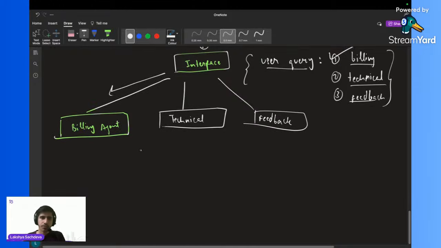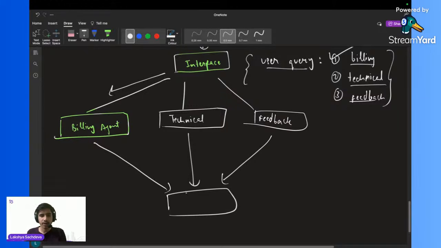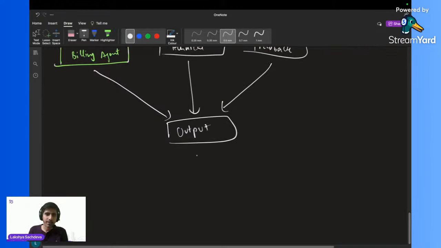Now this billing agent will perform some kind of task, like it will tell the user your refund for this much will be initiated, or can you please send some kind of proof. Everything will be handled by this agent, and at the end all these three will combine into a single agent. Let's call it the output agent, and this output agent will go towards the end.